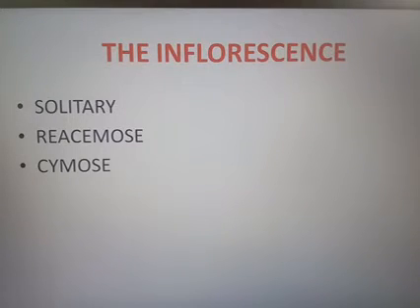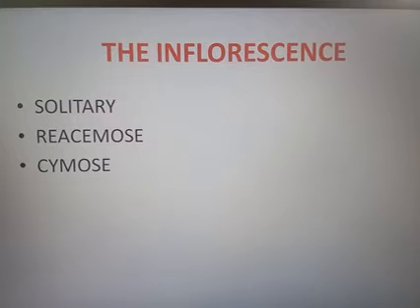The portion that we are discussing is the inflorescence. The arrangement of flowers on a common axis is known as inflorescence. It may be either solitary or in a group. The inflorescence is classified into two types: racemose inflorescence and cymose inflorescence.